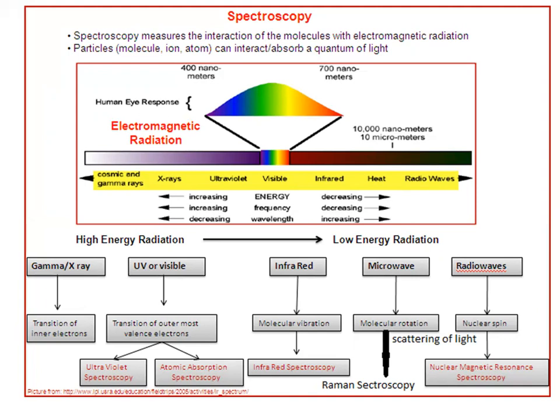The radio waves are responsible for changing the nuclear spin, and this happens through the interaction of the radio waves with the spin. What spectroscopy originates from this? This is called NMR, or nuclear magnetic resonance spectroscopy. So this is all about the interaction of radiation with matter.